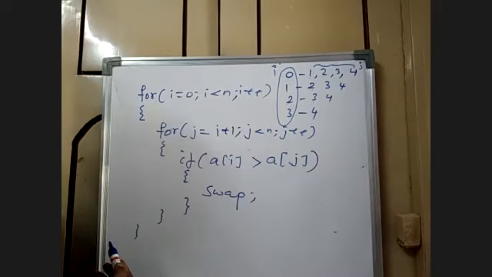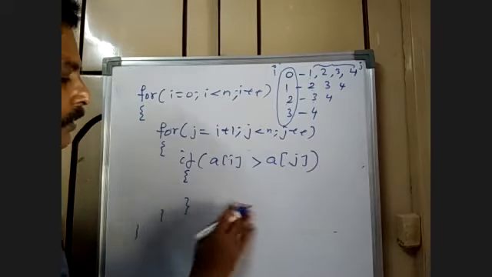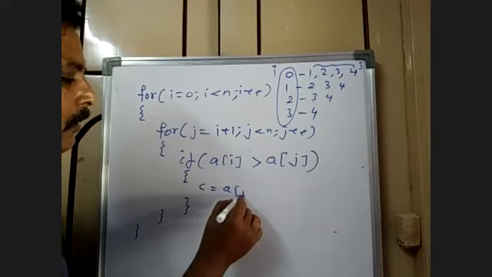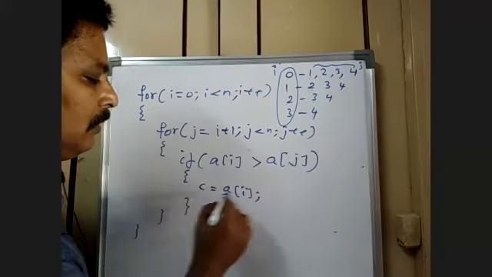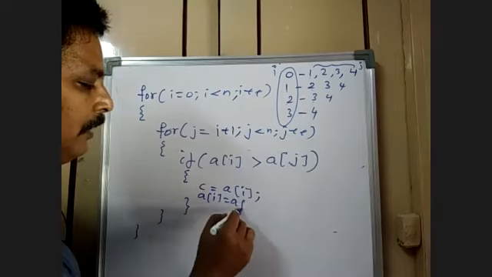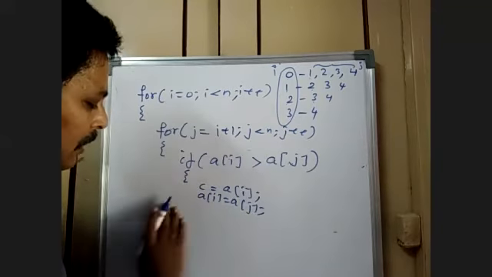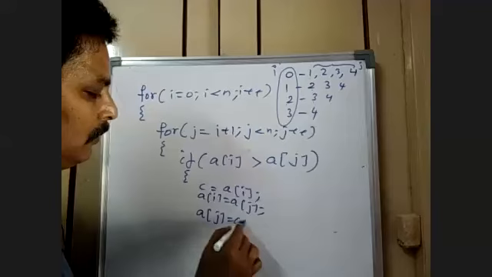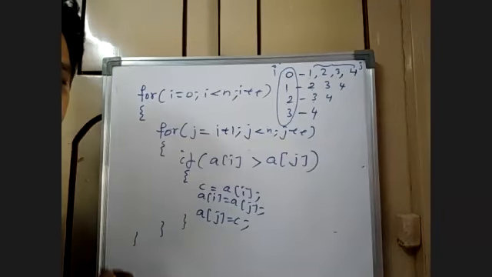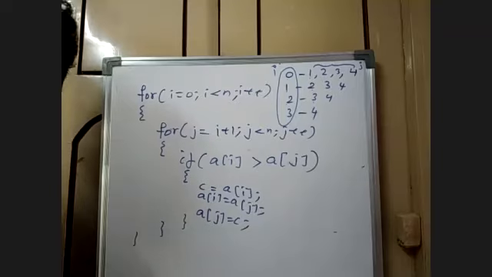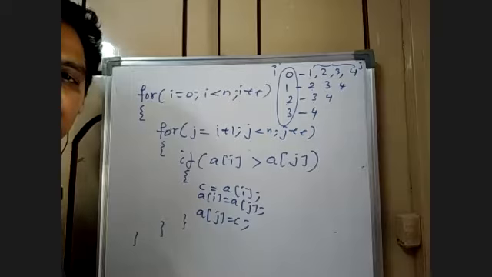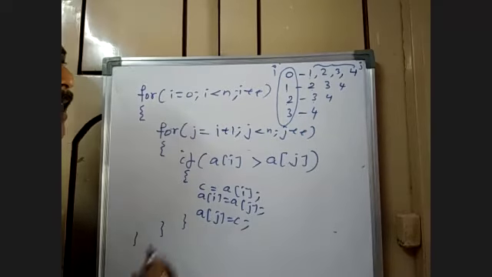That's it. It's pretty easy to remember also, sorting. So swap means take a temporary variable. A of I will be copied to A of J, and A of J into the temporary variable. That's it. Of course, temp or C, any variable. I think you got the point. The swap, perfect. So swap can be done like this.